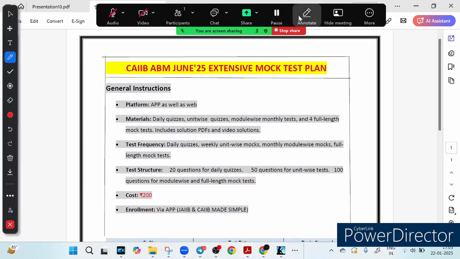इसके अलावा दोस्तों आपको daily quiz दिया जाएगा. You will get daily quizzes. There will be a separate telegram group for each and every subject on which you will receive notification regarding the updation of the daily schedule, daily quizzes, right. So this is the mock test plan.